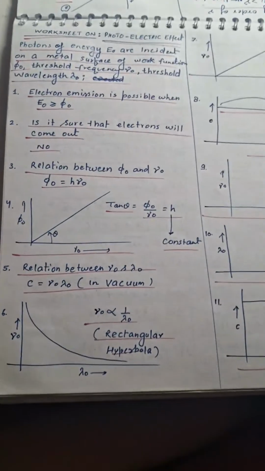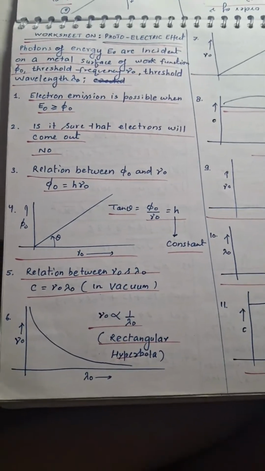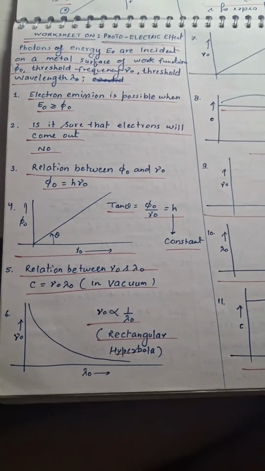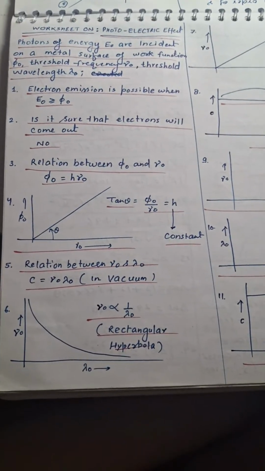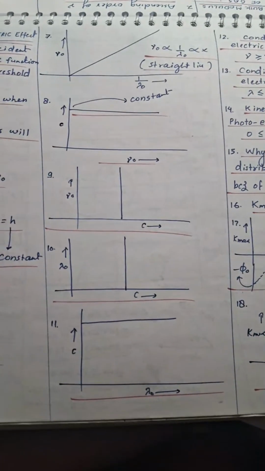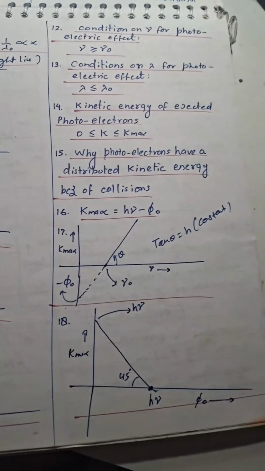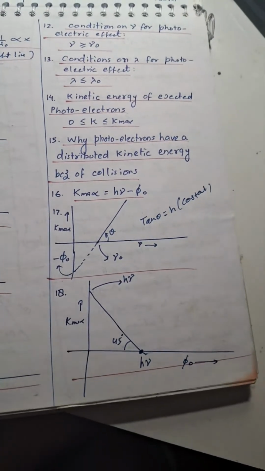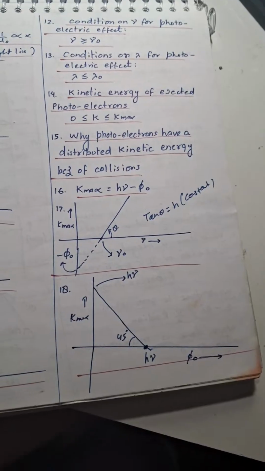Then it's a worksheet on photoelectric effects, conditions for electron emission, graphical questions, graph between nu naught and lambda naught, various other possible graphs, conditions for photoelectric effect, KMax versus nu graph, KMax versus phi naught graph.